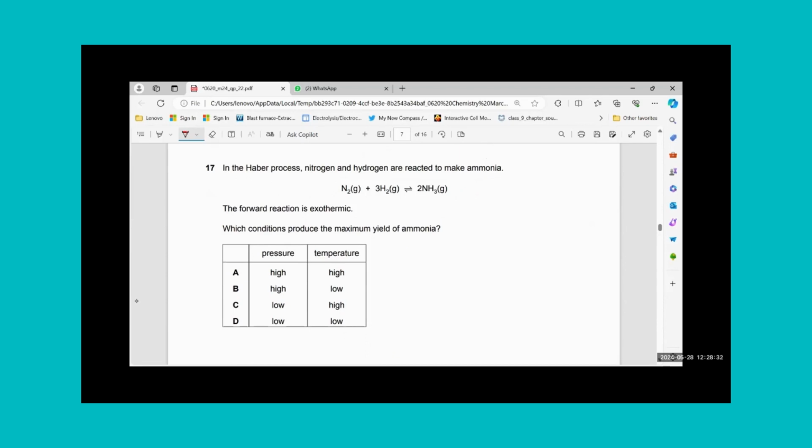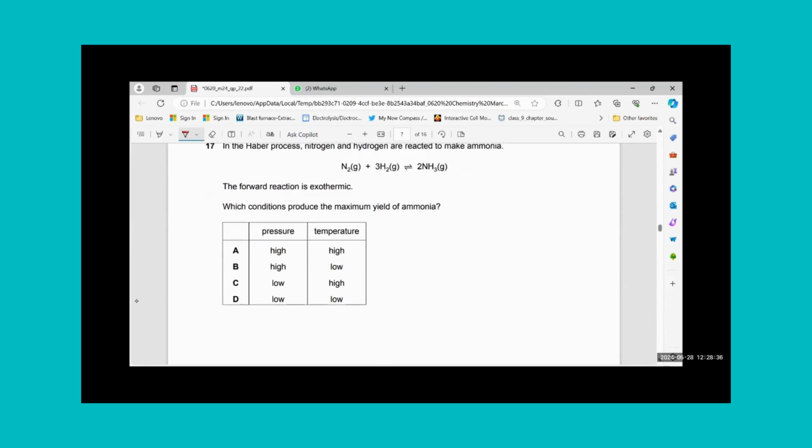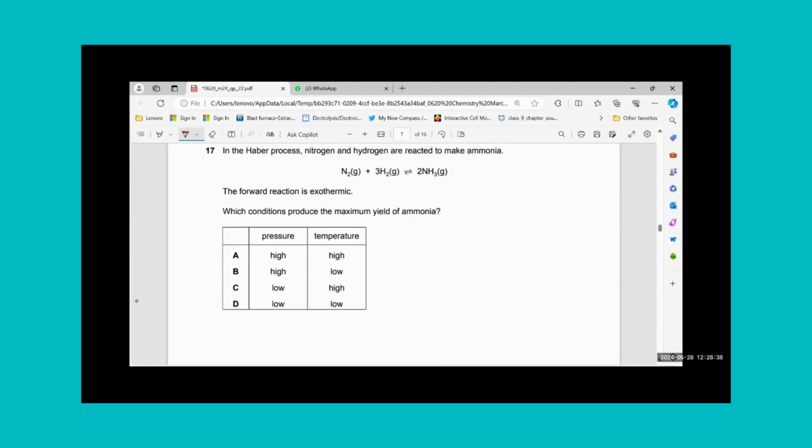In the Haber process, nitrogen and hydrogen are reacted to make ammonia. Okay, we know this equation very well. The forward reaction is exothermic. We already know that by the theory. Which condition produces maximum yield of ammonia?